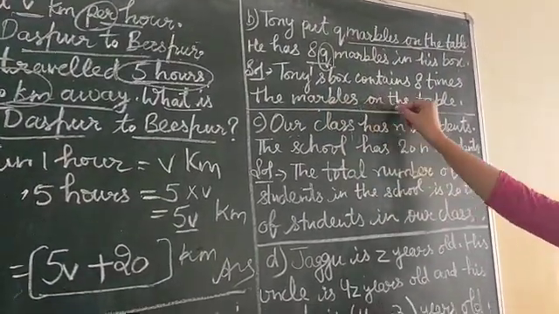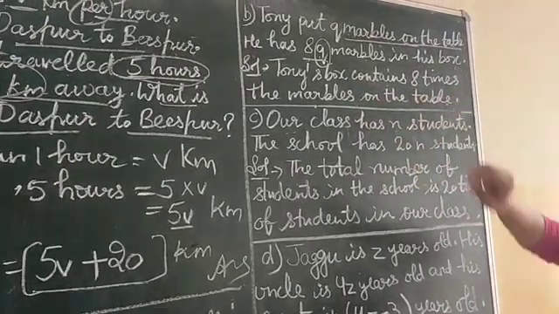8 times the marble on the table. C part. Our class has n students. The school has 20n students.